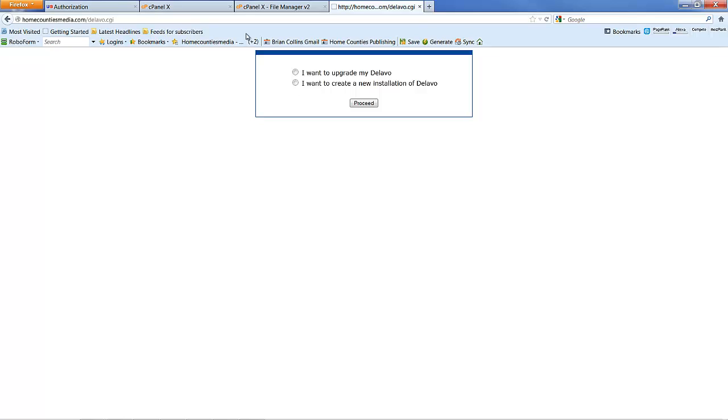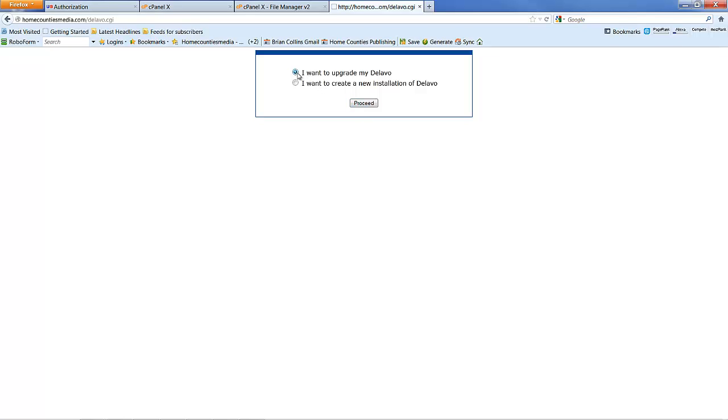If for any reason you don't see this screen here, it could be one of two things. One is that your host does not allow CGI files to be run from the public HTML directory, in which case you need to contact them and persuade them to let you do that. Or you've not set the permissions correctly to 755.